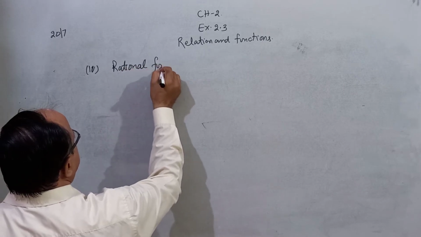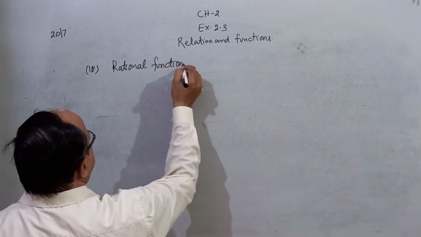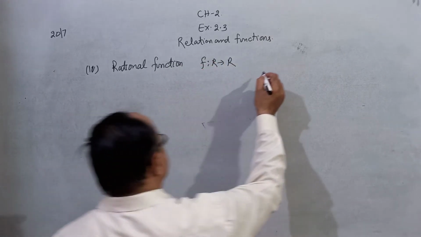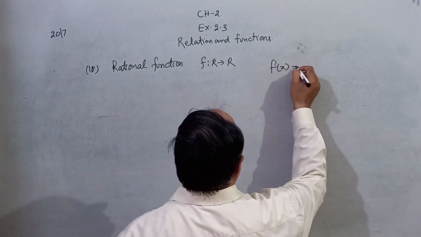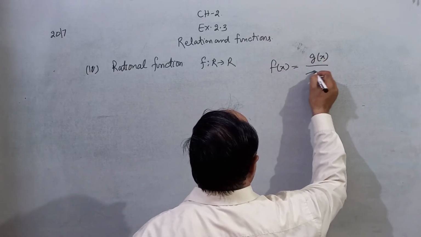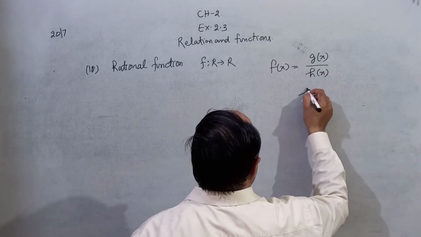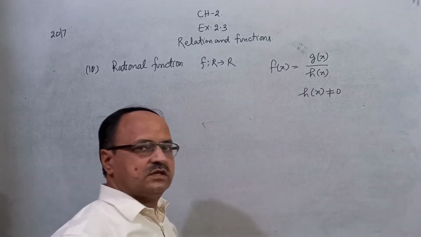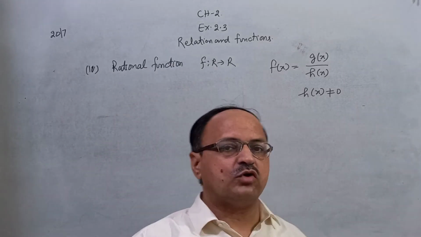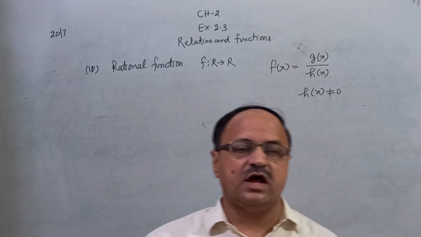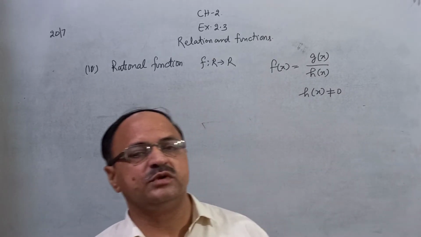Rational function. Function from R to R. Rational function means the function that is equal to g of x upon h of x, where h of x is not equal to 0. The function which is in the form of g of x upon h of x, where h of x is not equal to 0, and both functions should be polynomial.